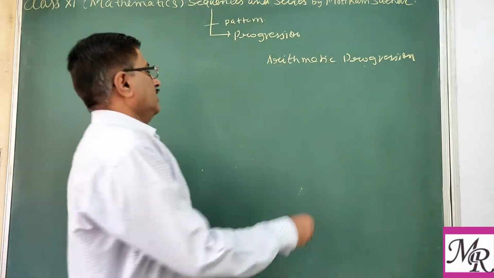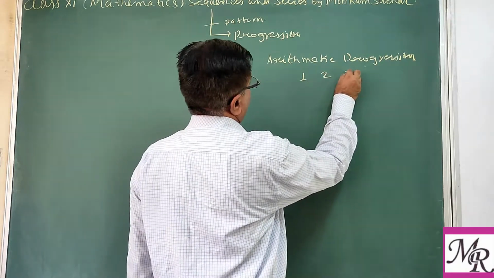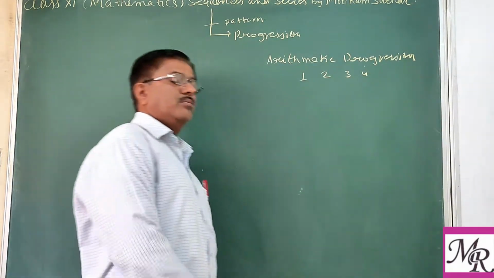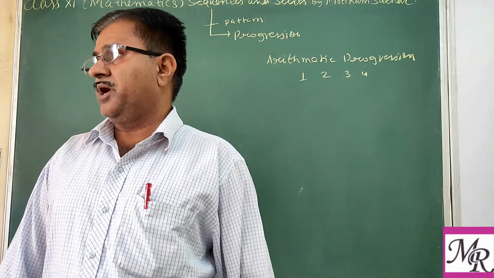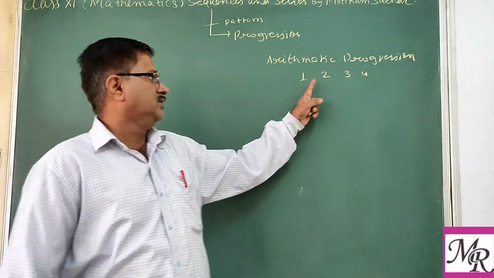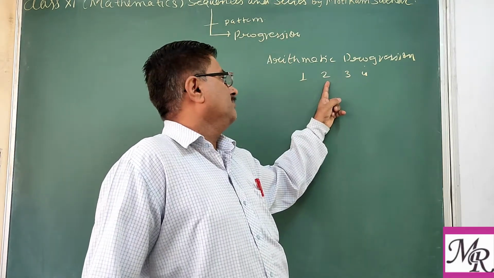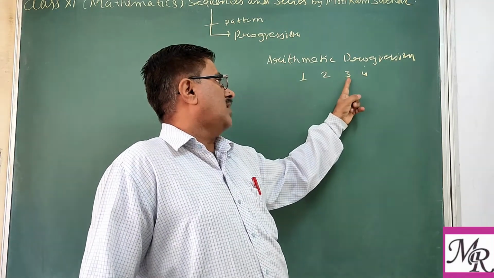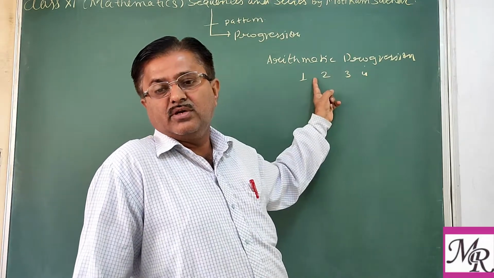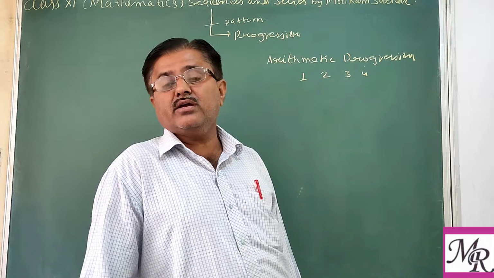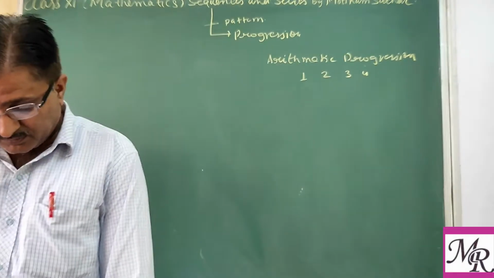Like we can say 1, 2, 3, 4. This forms an arithmetic progression because it has a specific pattern. It means each succeeding term can be obtained by adding a fixed value to the preceding term. That's why this is an arithmetic progression.